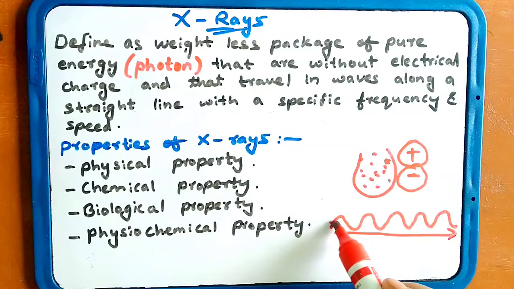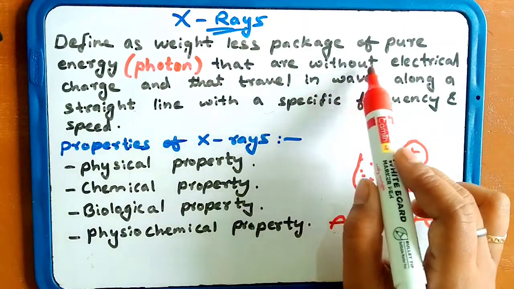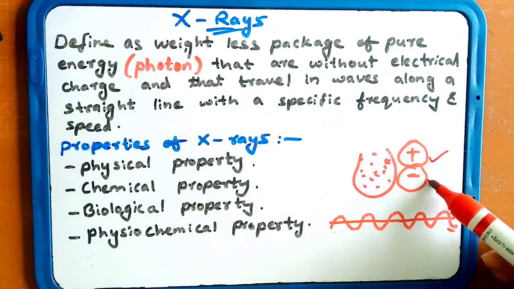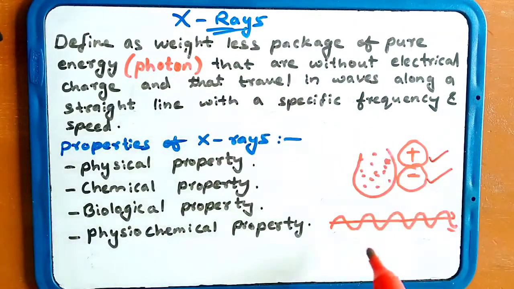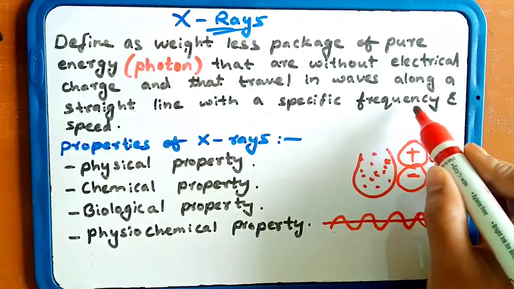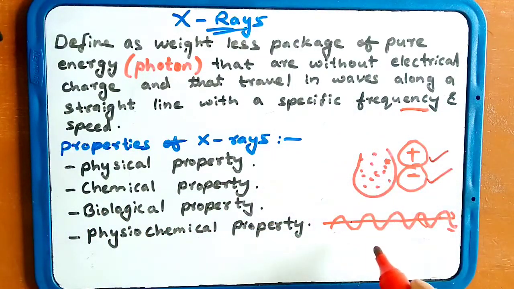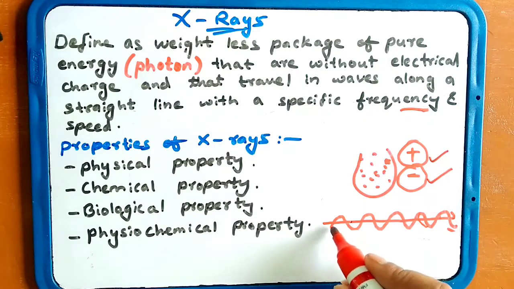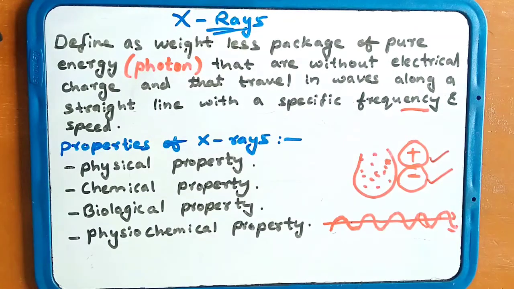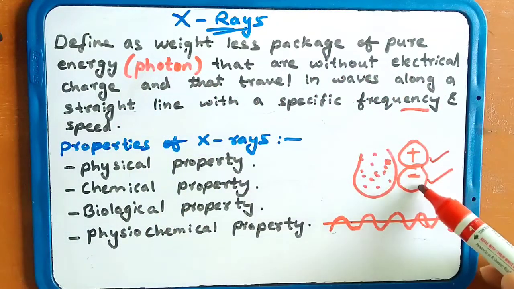So, they are without electrical charges and travel in a wave along a straight line with a specific frequency and speed. These are packages of pure energy without electrical charge.